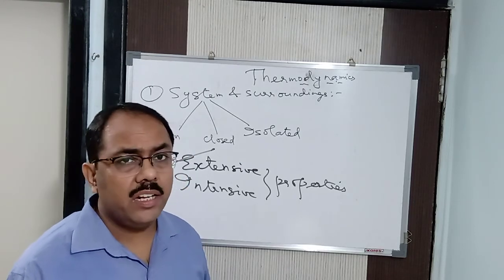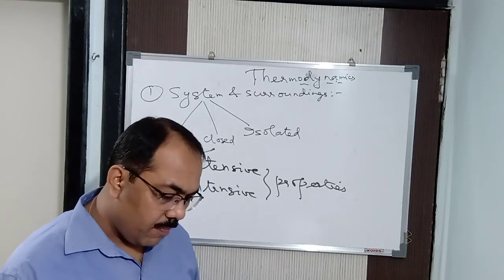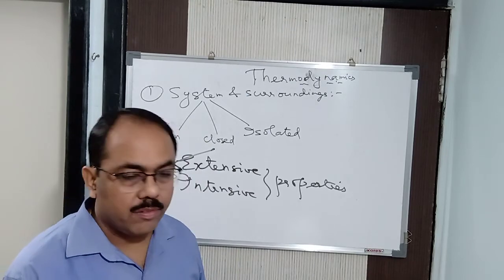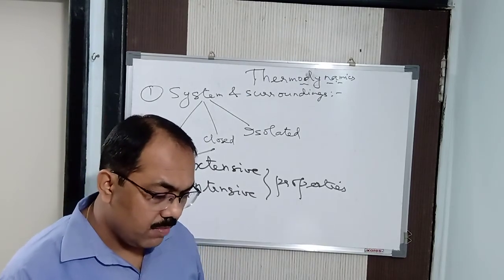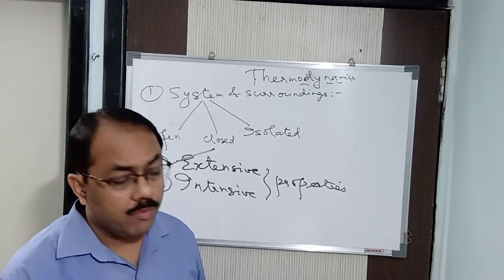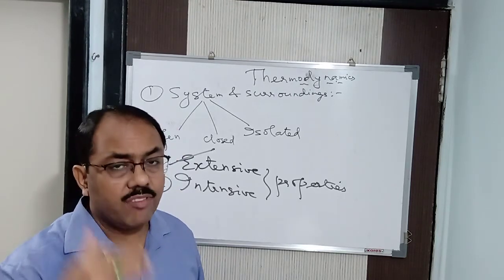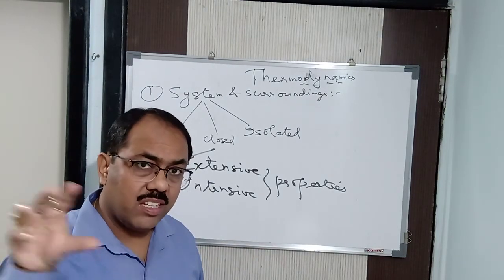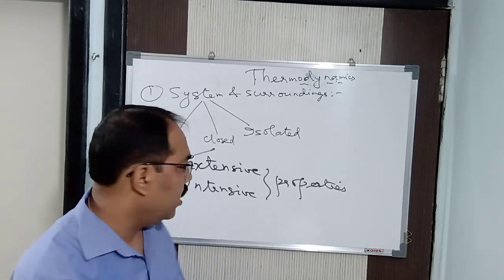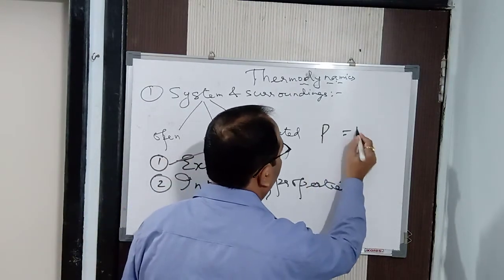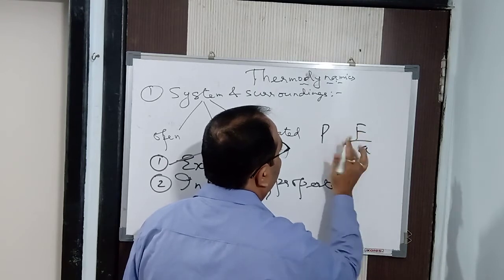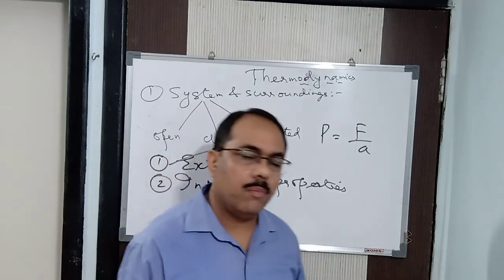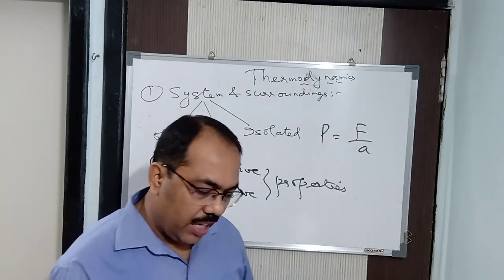Similarly, pressure is an intensive property. Got it? Now, how can we say that pressure is an intensive property? Because pressure is nothing but force exerted per unit area. Now remember that extensive by extensive is intensive. Alright? Extensive by extensive is intensive. What I said, pressure is equal to force per unit area. Now these two are extensive. So hence pressure is an intensive property. We can say extensive by extensive is intensive.